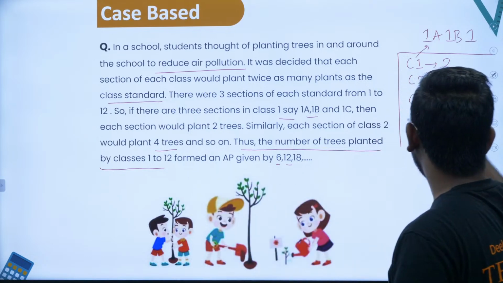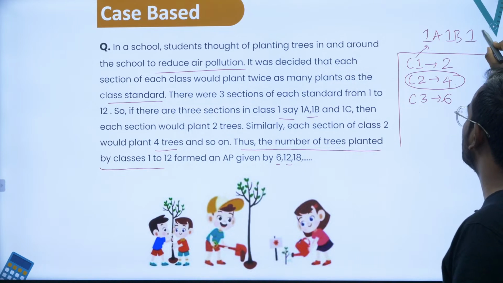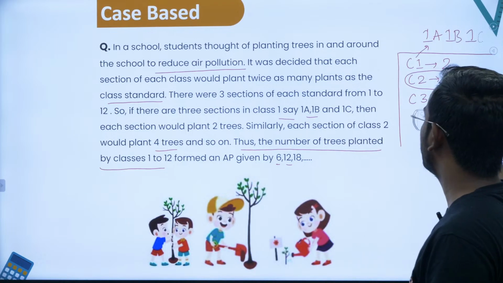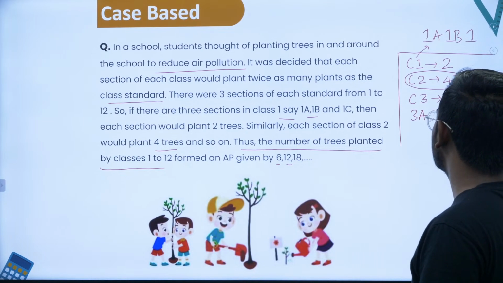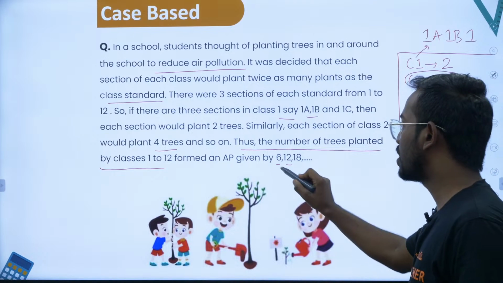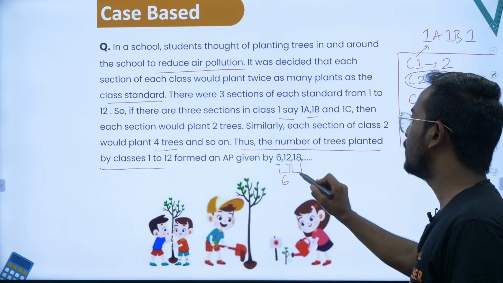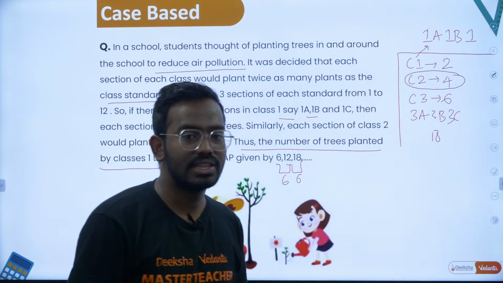For the second class, 2A, 2B, 2C, 4 plus 4 plus 4 gives 12. Similarly, 3A, 3B, 3C, 6 plus 6 plus 6 gives 18. You can see the pattern: from 6 to 12 there is a difference of 6, from 12 to 18 there is a difference of 6. Now you can identify this as an AP.